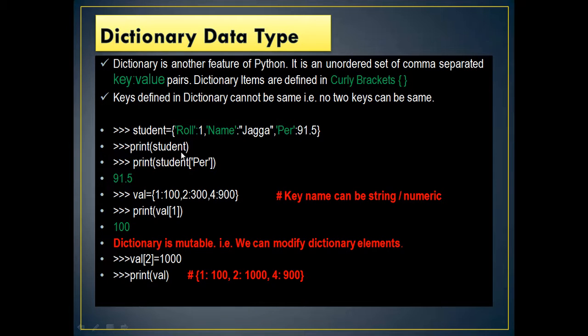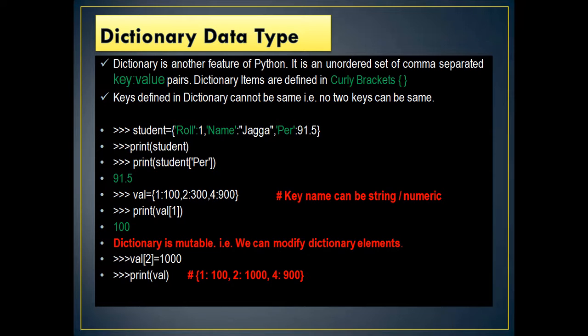Now if I write print student, it will print the entire dictionary, as it is: roll 1, name Jagga, per 91.5. Suppose if I write print student of per, per is a key. I am interested in the value of the key per, therefore only 91.5 will be printed. Let us take another dictionary here. Val: 1 is a key, 100 is a value, 2 is a key, 300 is a value, 4 is a key, 900 is a value.